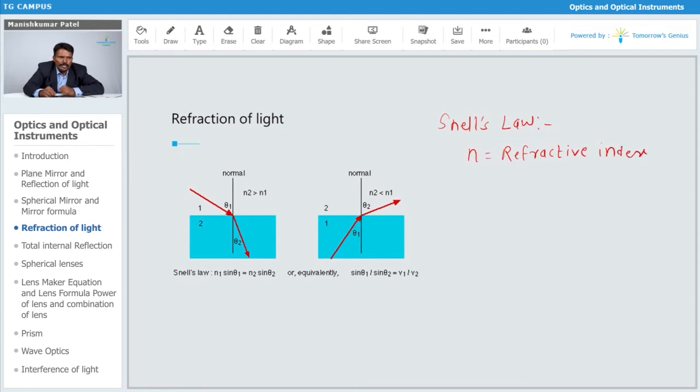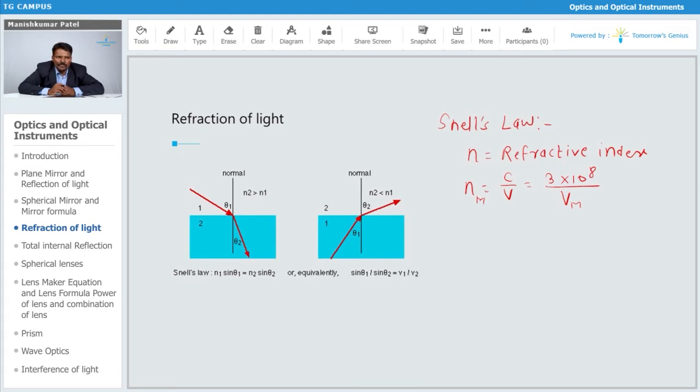For the refractive index of a medium, there is one basic formula, n = c/v. Here c is the velocity of light in vacuum, and v is the velocity of light in the particular medium whose refractive index you have to determine. If I want to determine the refractive index of glass, it is the ratio of the velocity of light in vacuum to the velocity of light in glass.